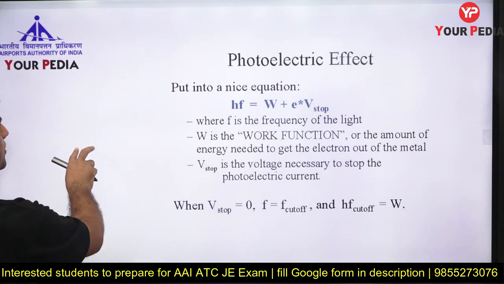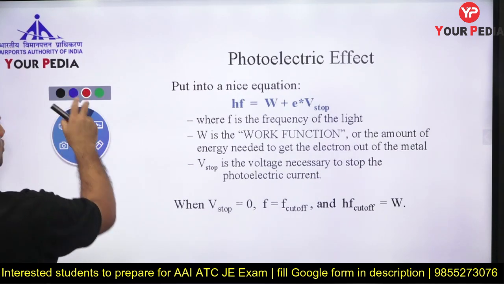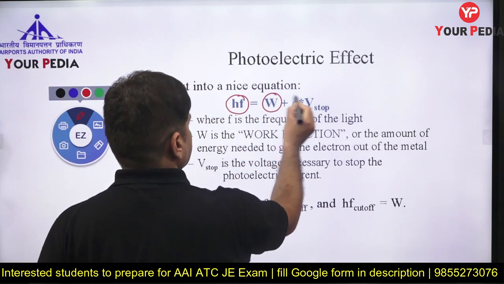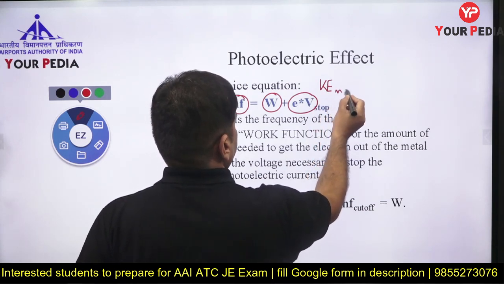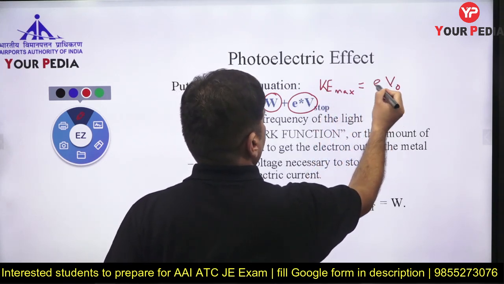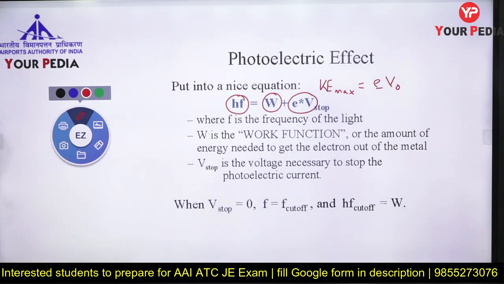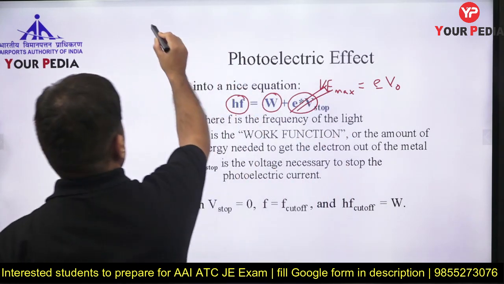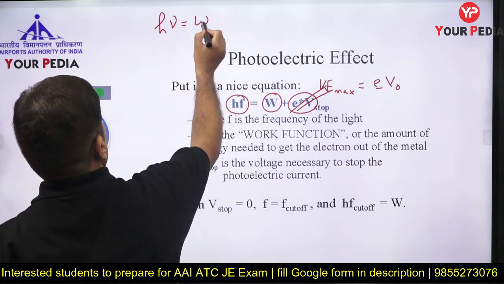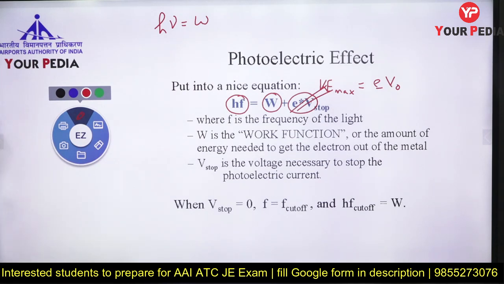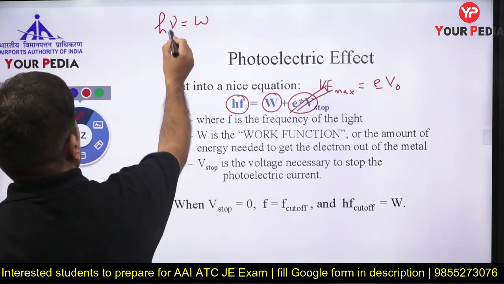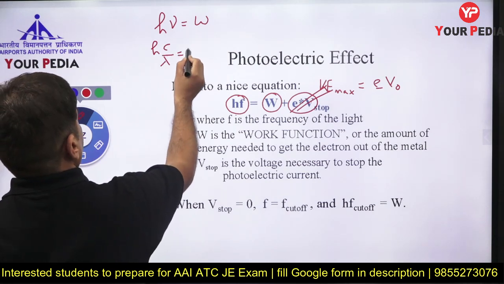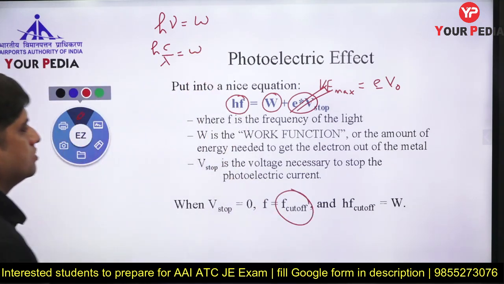So if you see the previous equation, as I told you, energy of photon equals work function plus maximum kinetic energy. Now maximum kinetic energy is e into V, the stopping potential. So how do you calculate stopping potential? Stopping potential is maximum kinetic energy over e. Now if I make the stopping potential 0, let's say this is not required, then the energy of the photon is equal to the work function. And this particular frequency or wavelength gives me the cutoff voltage.